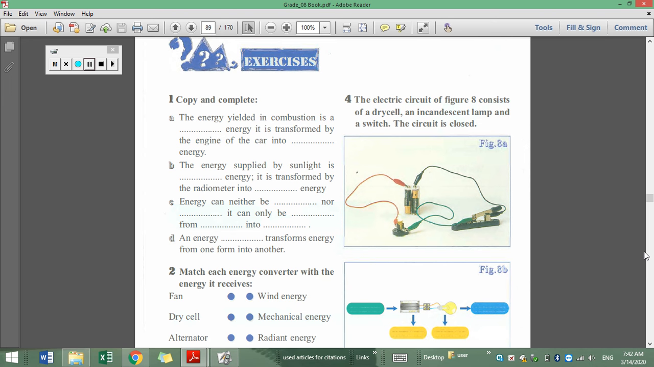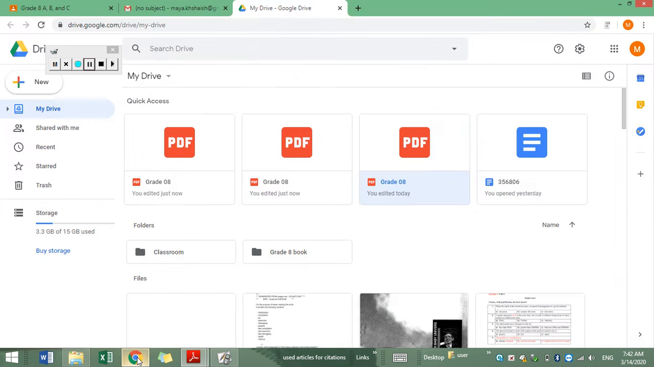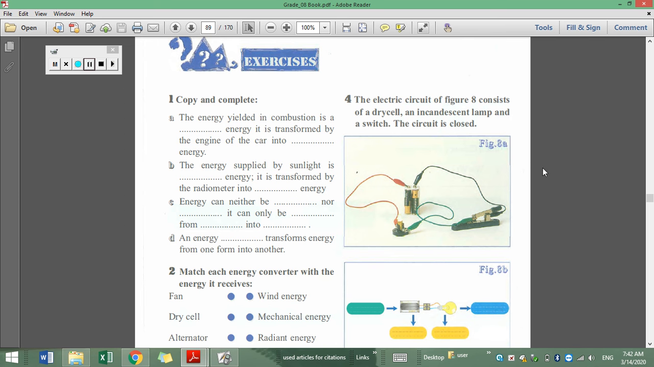An energy converter transforms energy from one form into another. Any example that we mentioned, the radiometer or the engine or the dry cell, all are considered to be converters of energy because they transform one form of energy into another. So the solution is already given to you.